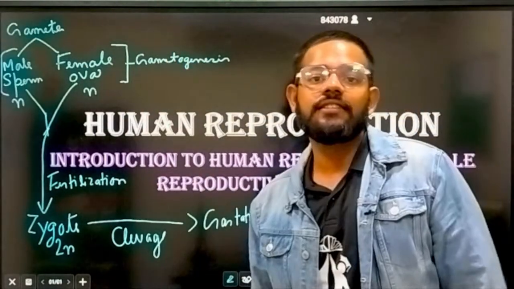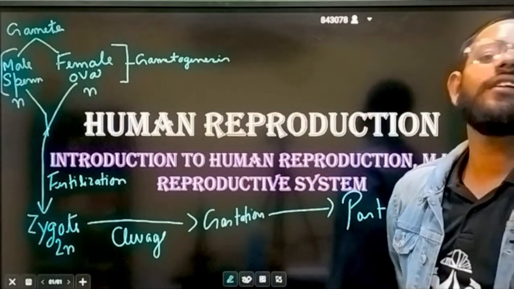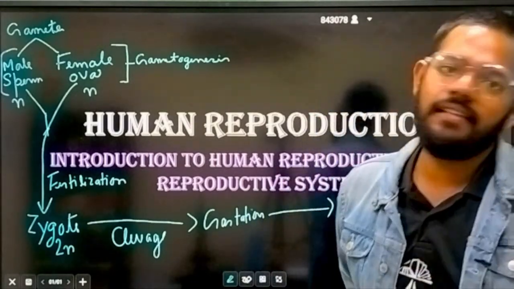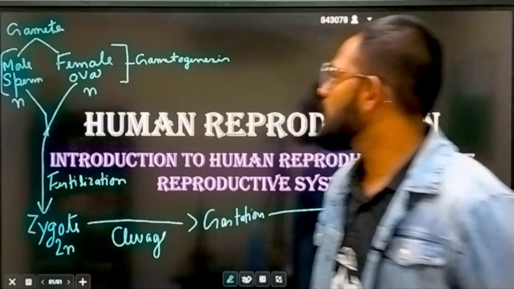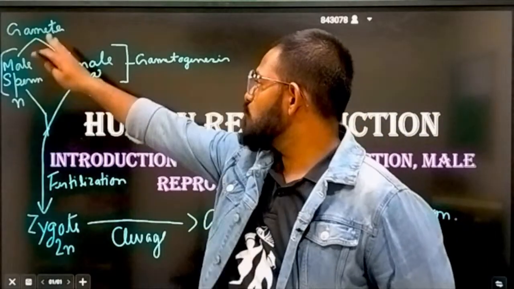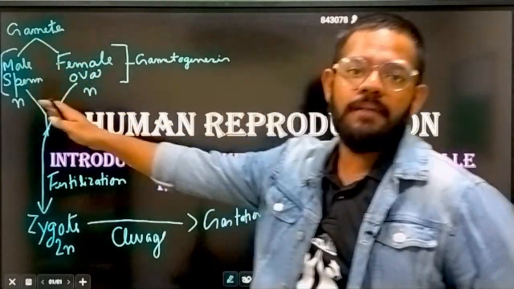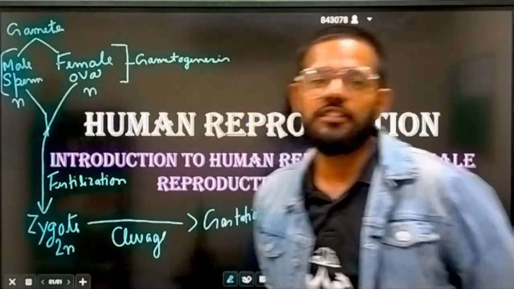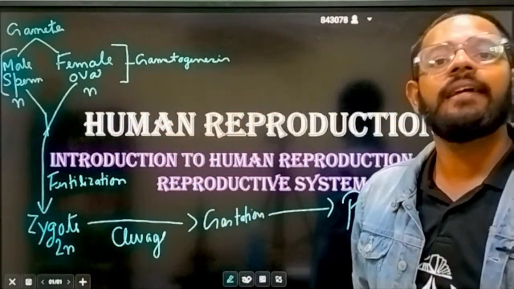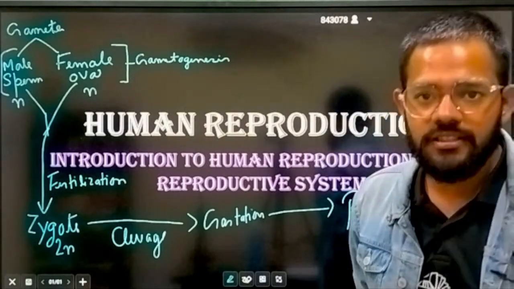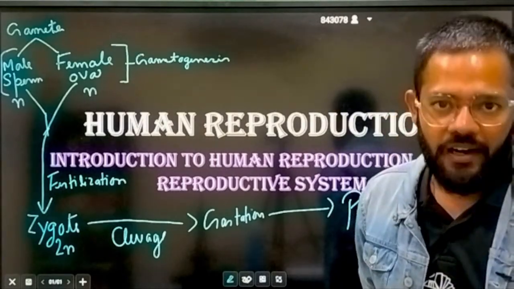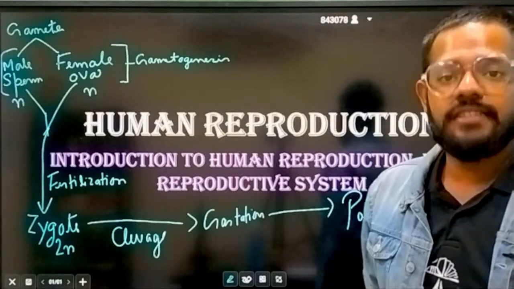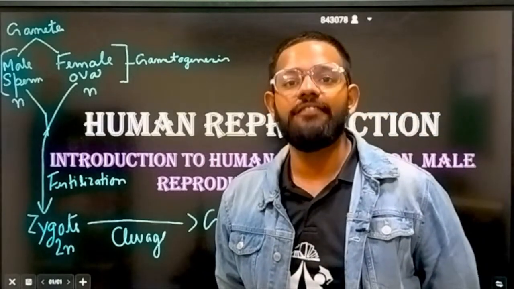Okay, so this is the scheme or chronological order in the development of a baby from a single cell inside the human female body. We have two gametes, male and female, sperm and ovum. They get fertilized and produce a 2N zygote. That zygote gets implanted inside the uterus, and the process is called implantation. When implantation takes place, it undergoes severe developmental changes, that is cleavage.